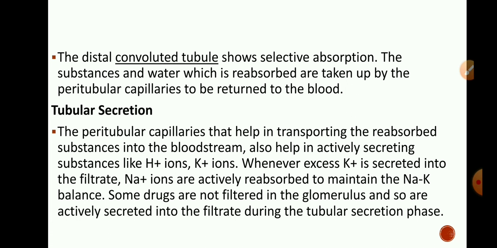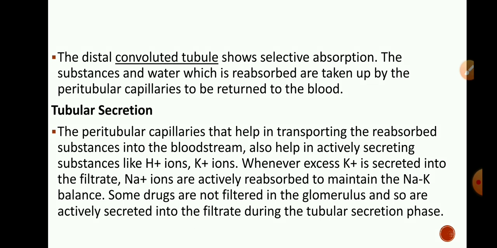So the third section is tubular secretion. The peritubular capillaries help to secrete some substances into the filtrate, such as hydrogen ions and potassium ions, to maintain the sodium potassium ratio. Whenever excess potassium is secreted into the filtrate, sodium ions are actively reabsorbed to maintain sodium potassium balance.